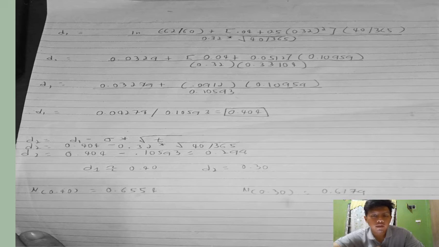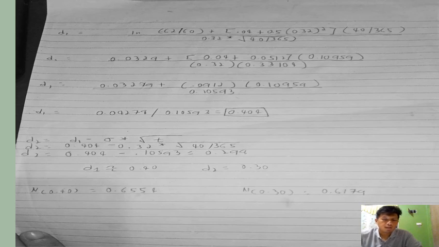So, yung D sub 1 natin is, yan yung na-calculate natin doon sa previous, minus 0.32, which is our standard deviation, times yung time to expiration, which is 40 days. And since yung time to expiration ay nagre-refer sa number of years, we have to divide the 40 days by the number of days in a year, which is 365. So yun, minus lang natin. Then we have a D sub 2 of 0.298.